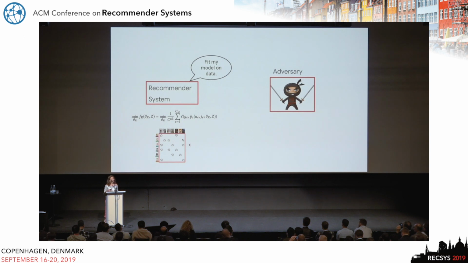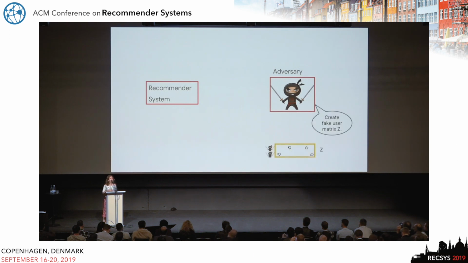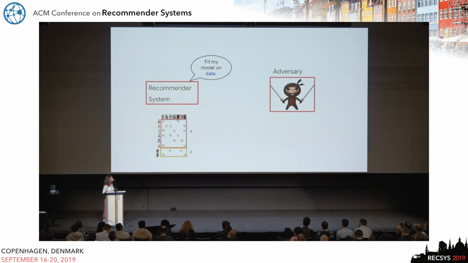So let's see just a rough example. Essentially, the idea is that in the very beginning, the recommender system says that I want to fit the model on my data, so I have my own objective, and I'm going to learn my parameters. Now, the adversary comes in and says, I want to create this fake user matrix set, these fake user profiles, and then these fake user profiles are going to be injected into the data of the recommender system, which is going to say again, I'm going to fit the model on my data, where now the data is both fake and real.